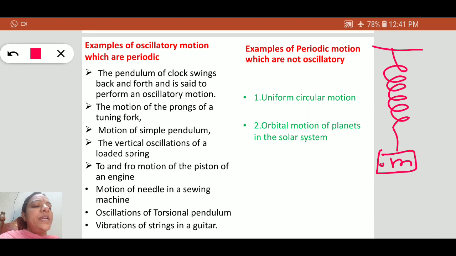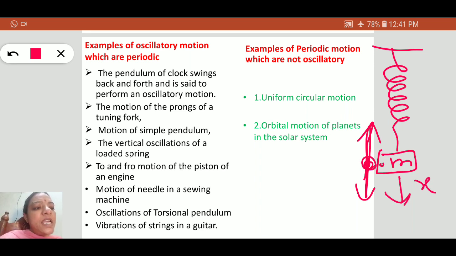This is the rest point. It makes oscillations like this. It moves to and fro about a fixed point. If it is displaced through some displacement x, it makes oscillations vertically. So these are the vertical oscillations of a loaded spring, and it repeats itself